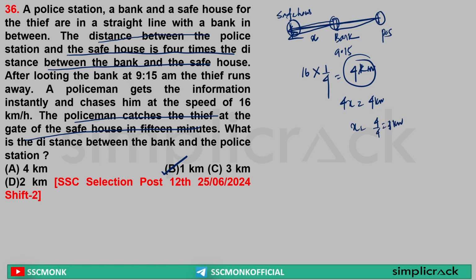Yes or no? Yes. But it is asking what is the distance between the bank and the police station. Sir, the total is 4x. Here it is x, so this distance is 3x. So 3 into 1 km is equal to 3 km. So what is the right answer? The right answer is equal to 3 km. Clear? Next.